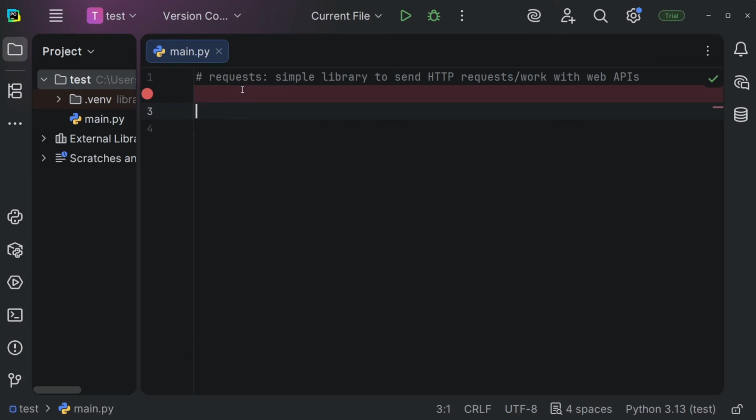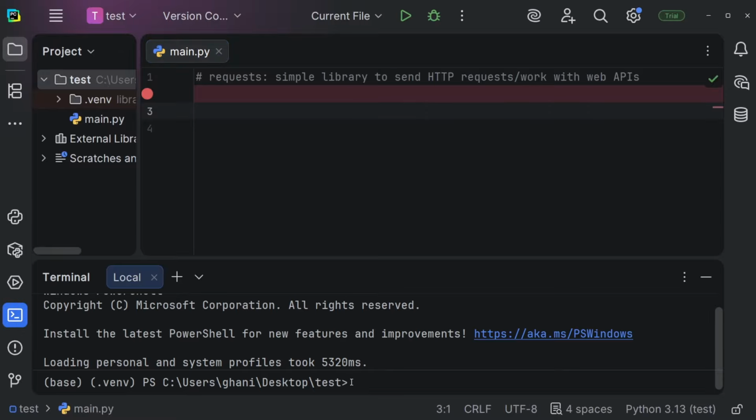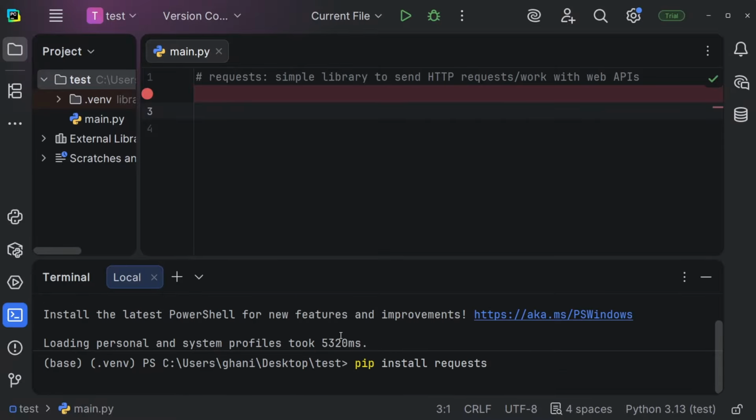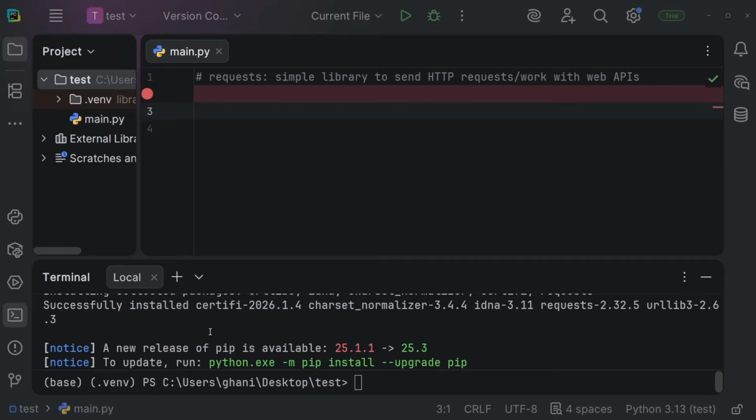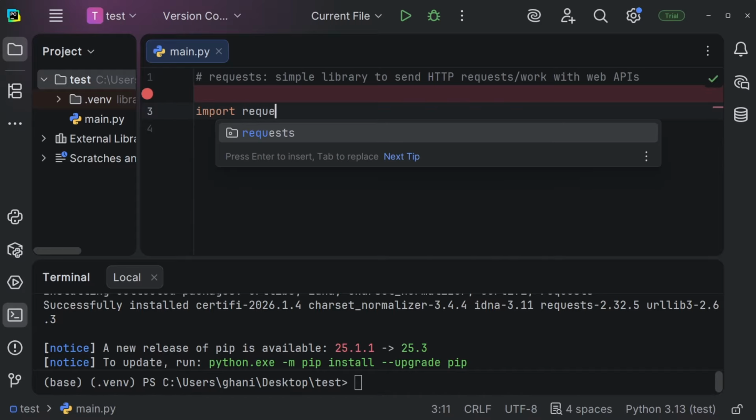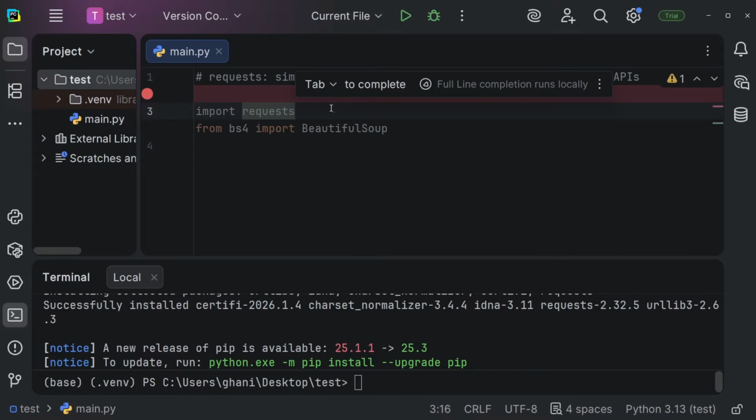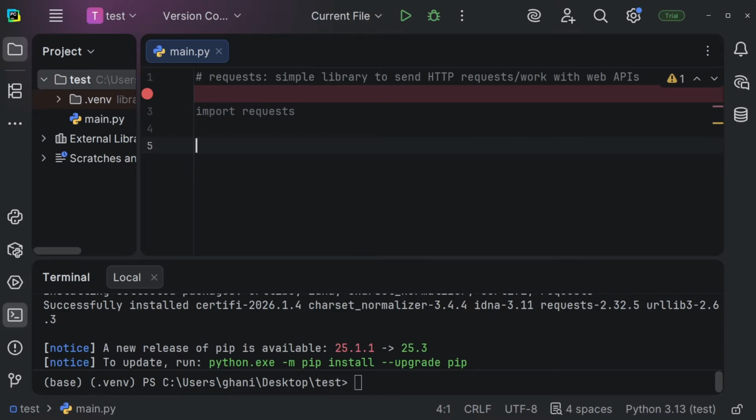Let's understand how to use APIs in Python and how to work with requests. In order to use requests, so in order to get data from an API, for example, we first have to install the requests package. So let's open a terminal. Within the terminal and within our folder, let's type pip install requests. Installation will take a short time, and once done, we can use it by importing requests like so. So the requests package.